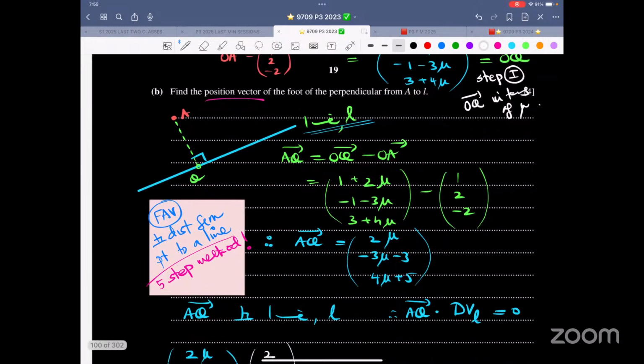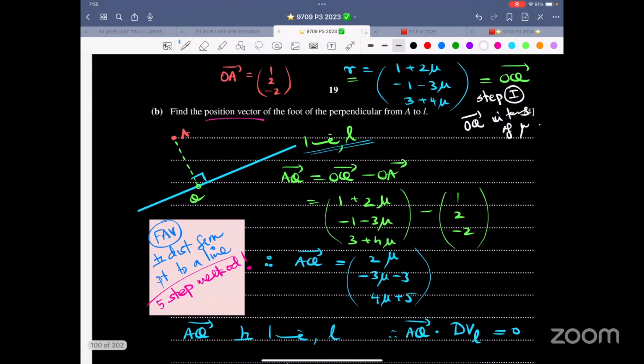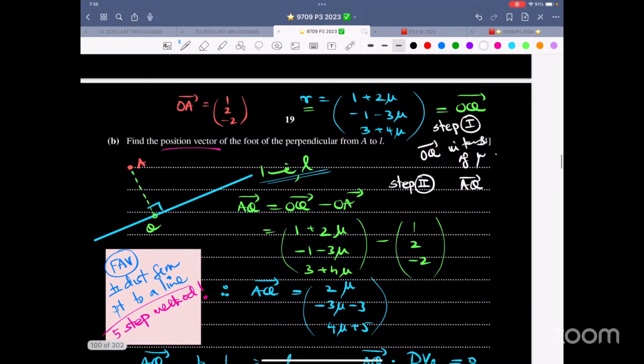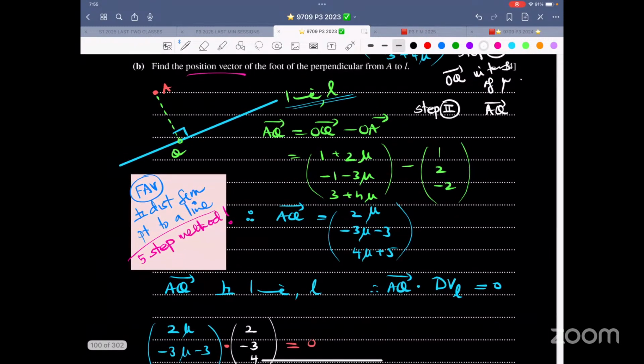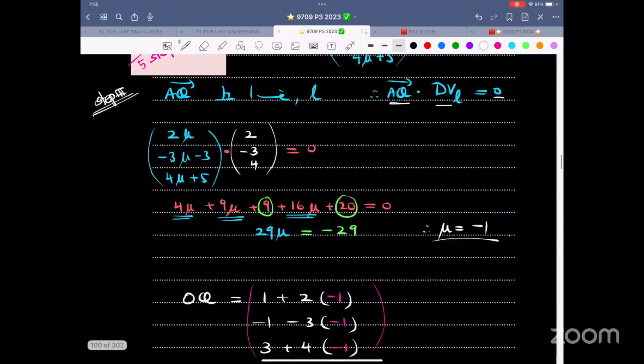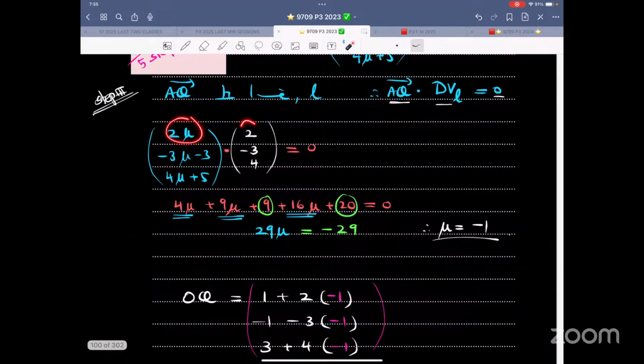Step number 2. Let me write step 2. That is finding AQ. You can find AQ, you can find QA, doesn't make a difference. Step 3. That is AQ is perpendicular to the line. So therefore, AQ, direction vector with the line, should equal to 0. So therefore, this into this, this into this, this into this equals to 0. You find value of mu, which is -1.